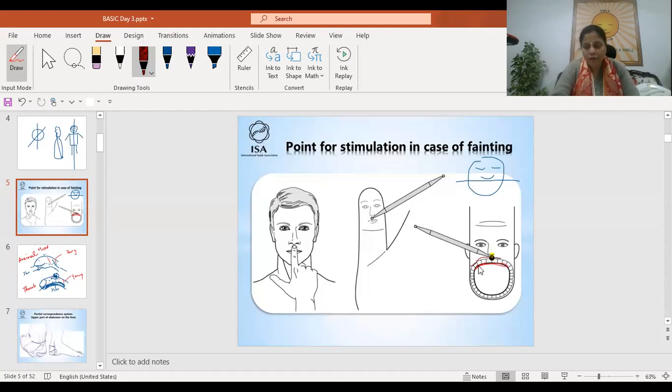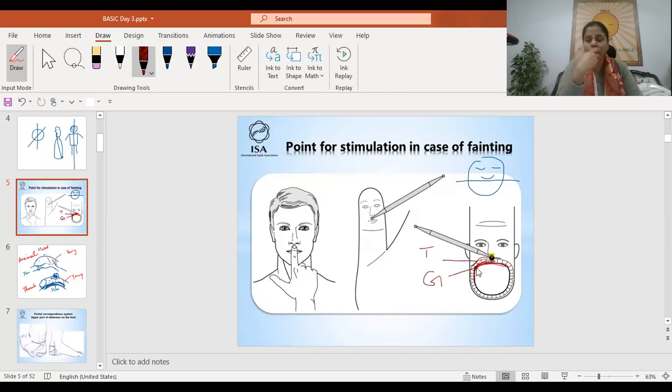So for the gum area, you have to stimulate exactly the root area, and for the teeth, you have to stimulate a little bit up. This is skin level, and here is the representation of teeth, and on the root is the representation of gums. And it is a very good treatment in teeth diseases.